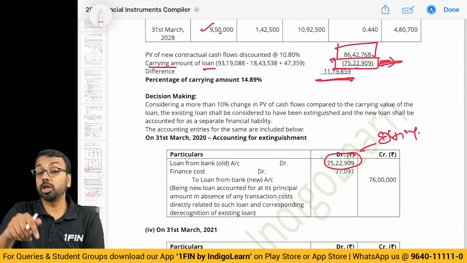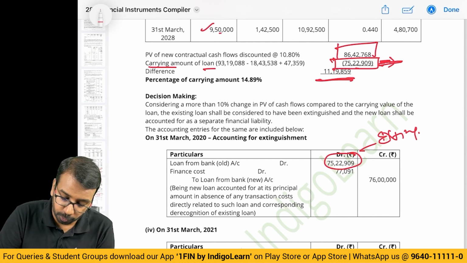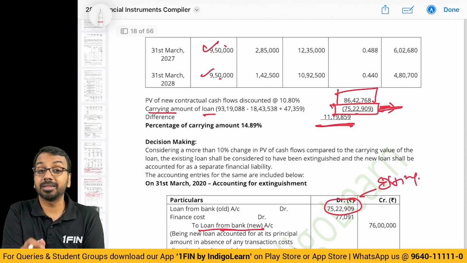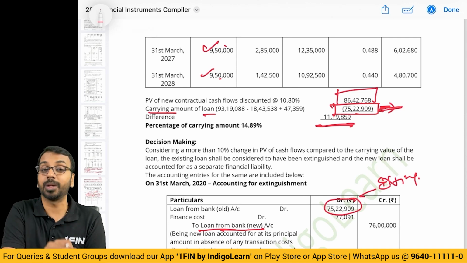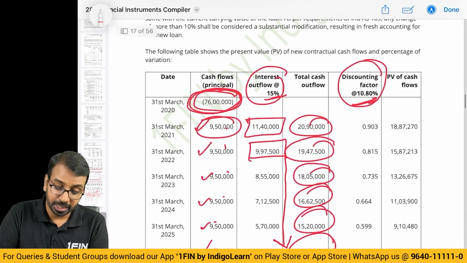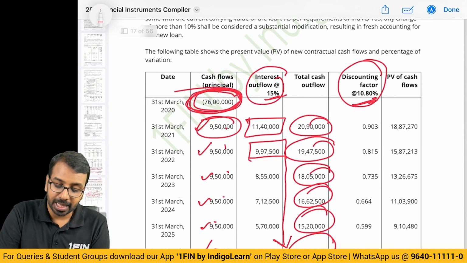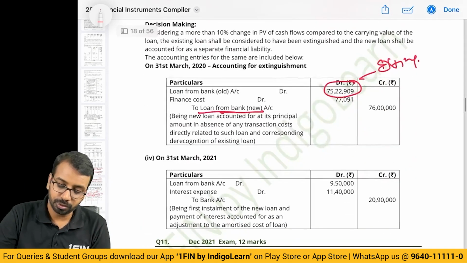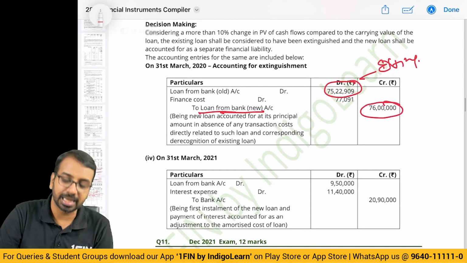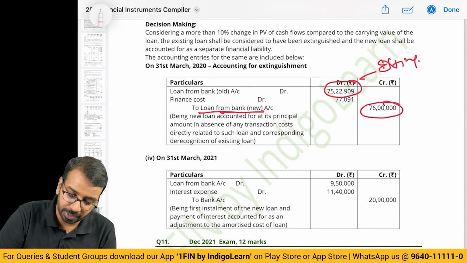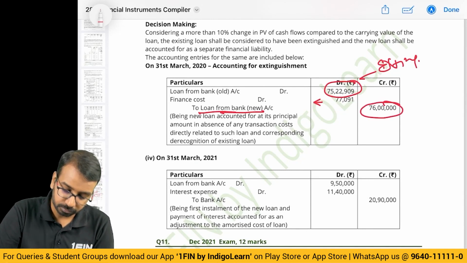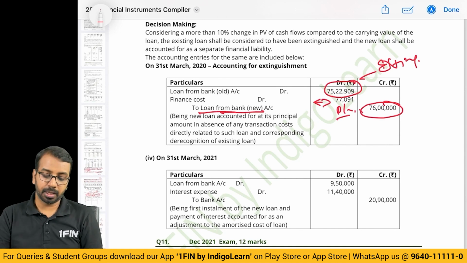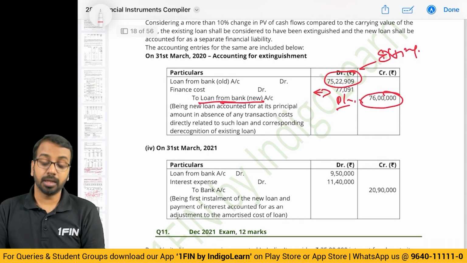And you will get to the new loan. Now, what is the value of the new loan? The new loan will be considered at the new rate. What is the new rate? 15%. So, if the 76 lakhs of loan is there and the discounting rate is 15%, interest is also paid at 15%. So, the new loan will be 76 lakhs, and the difference will be debited to P&L.